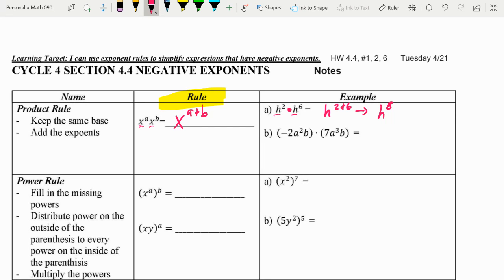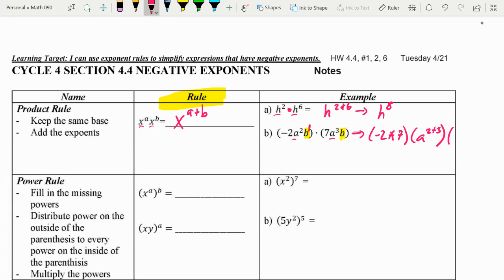Now with b, this one gets a little bit messier, but it's still not too bad. The thing I want you to notice is the coefficients, -2 times 7. Multiply those together. You'll notice they both have a base of a. Remember we just talked about the product rule: add the exponents. And then they both have a base of b, but you'll notice there's no exponent there.